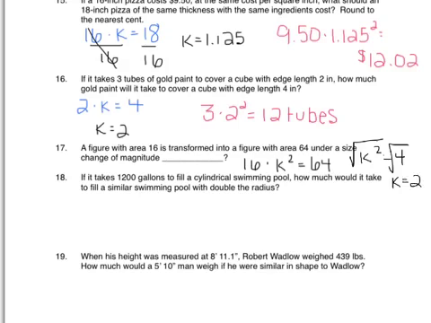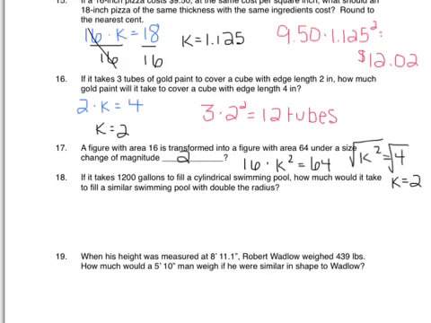And then I would have to take a square root of that to find that my k value is actually 2. Okay, so this is kind of going backwards from what we did up above. If you look even at number 16 here, when my k value was 2, I ended up multiplying my area by a factor of 4. So that's what's happening here. I'm multiplying area by a factor of 4, which must have meant that my k value is actually 2.